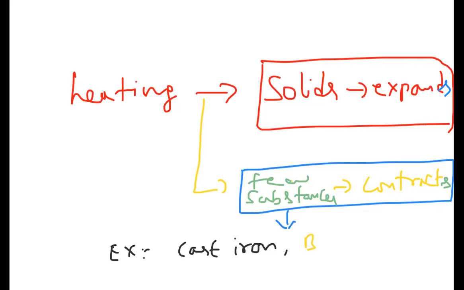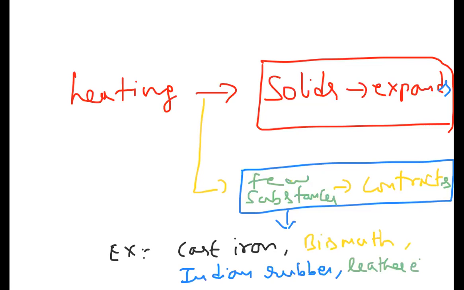Bismuth also contracts on heating, and we can take Indian rubber, and we can also take leather, etc. These are the few substances you have to note down. Apart from these, there are some other substances also, but generally these are good examples to be noted: cast iron, bismuth, Indian rubber, leather.